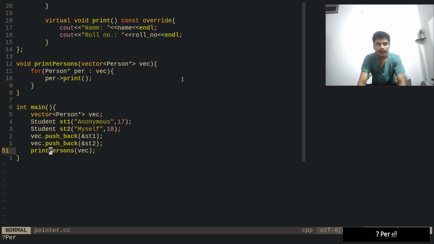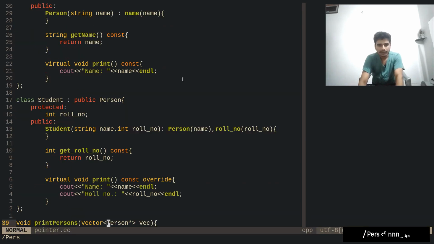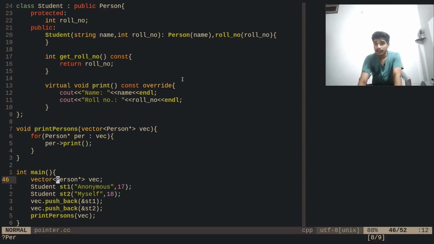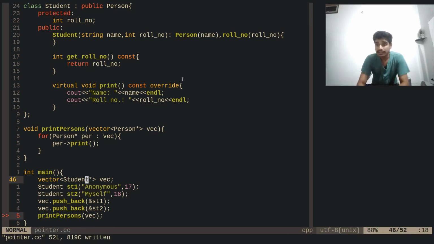Now it doesn't matter where it is. Person, come on, yeah, in this vector we can have this student star also. Okay, and yes, now it will not work. Why? Because this is a vector of student star and that is a vector of person star. Those are different things, and these are the type of compilation errors you can have. These are easy to solve. You have to get more and more knowledge of C++ and you can resolve it, because you know where the error is.